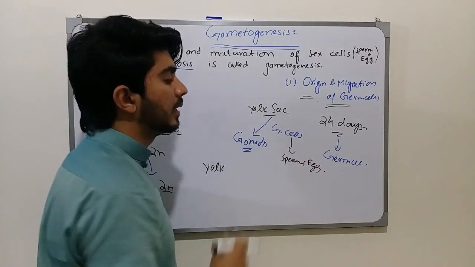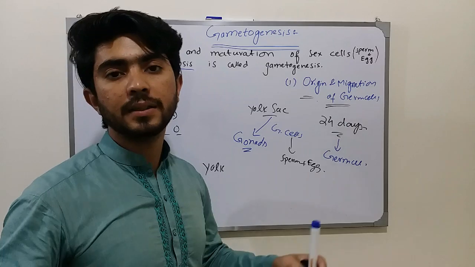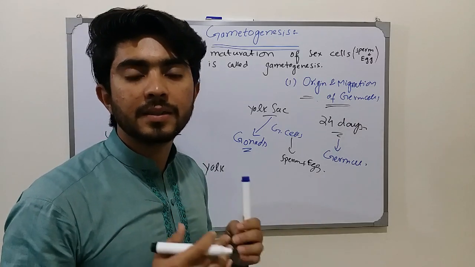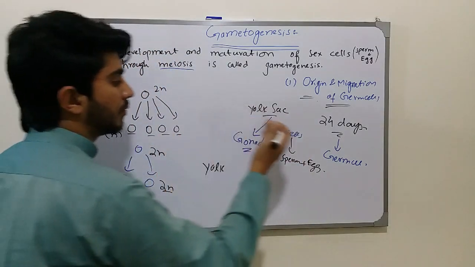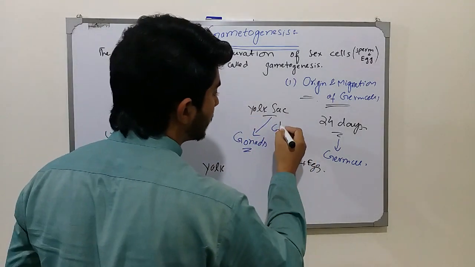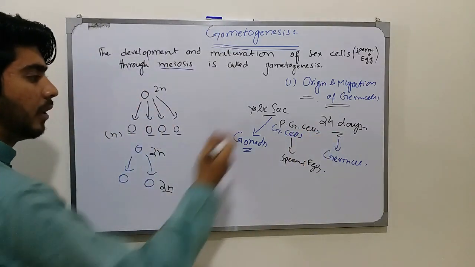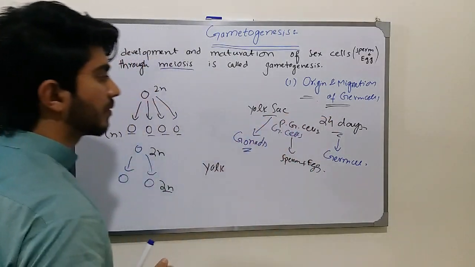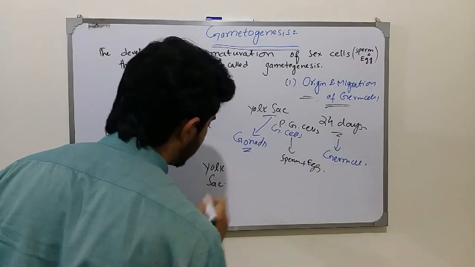So these are called the primordial germ cells, because they are the precursors, the basic cells that form the sperm and the eggs. Now the primordial germ cells are transferred from the yolk sac into the gonads. Here is the yolk sac.